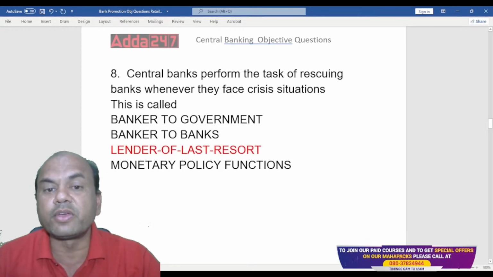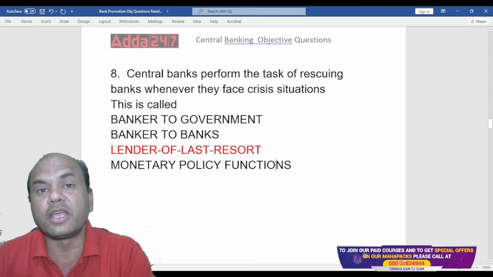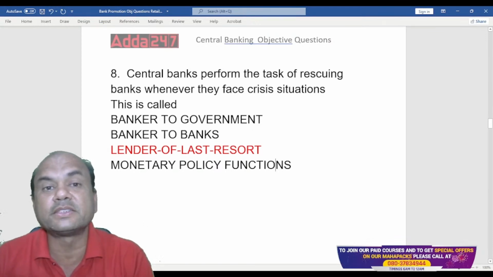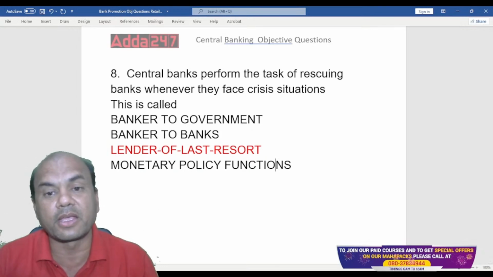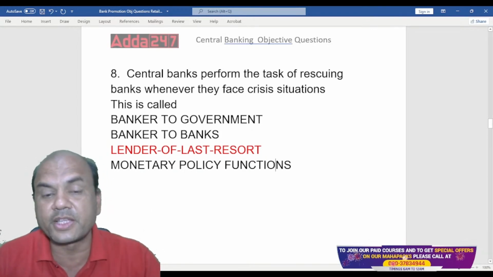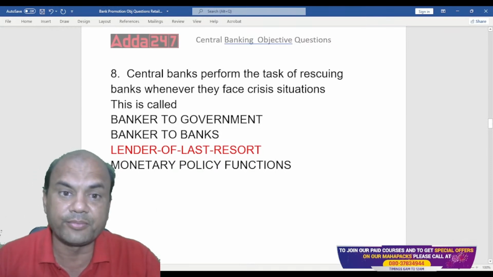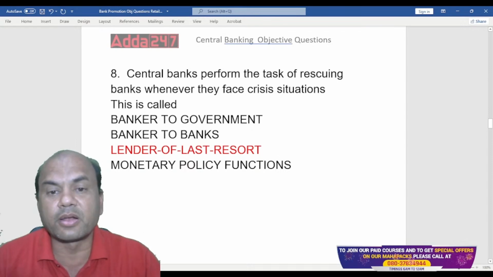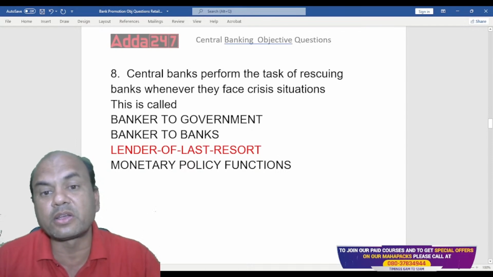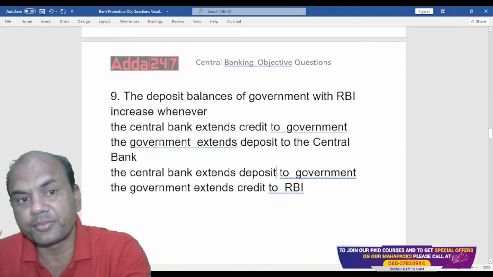Last resort means when everyone fails, any bank fails. Any bank fails means you have to finance that bank or rescue that bank. That is known as lender of last resort. Remember, in the exam, this might come in the central banking objective question. So the task of rescuing banks whenever they face a crisis is not banker to banks. It is lender of last resort. Okay. Next one.